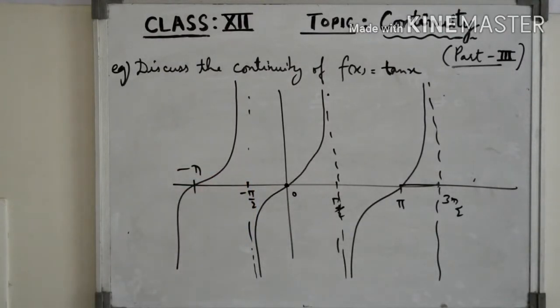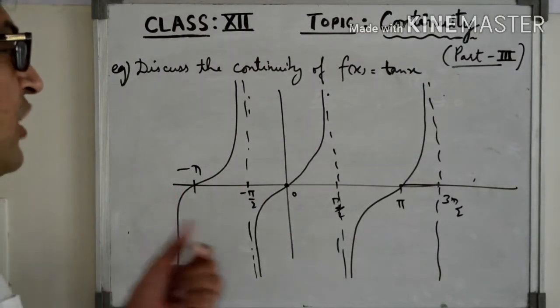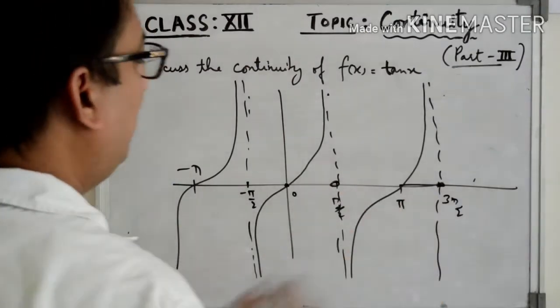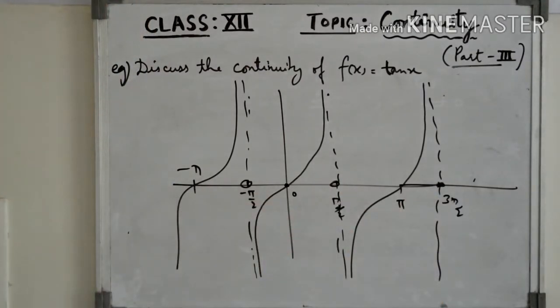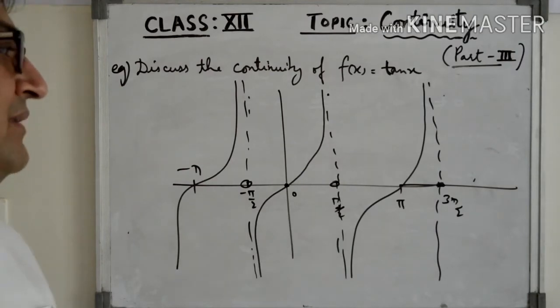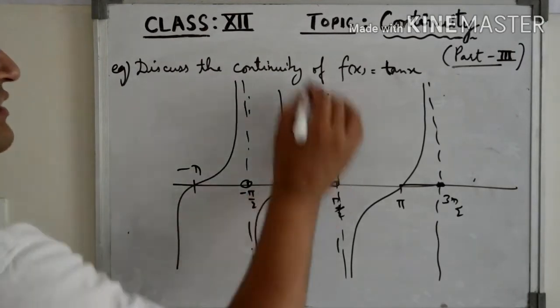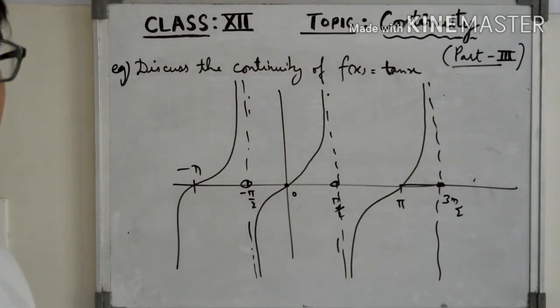You can clearly see, if we exclude the odd multiples of pi by 2, that is pi by 2, 3 pi by 2, minus pi by 2, then we can say the function is continuous at every point of its domain. So it is a continuous function as it is continuous at every point of its domain.